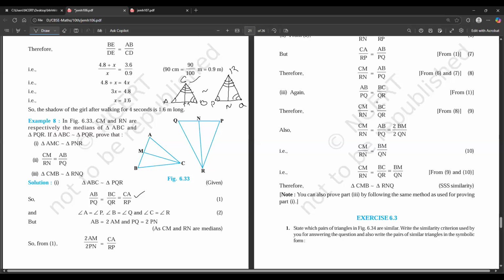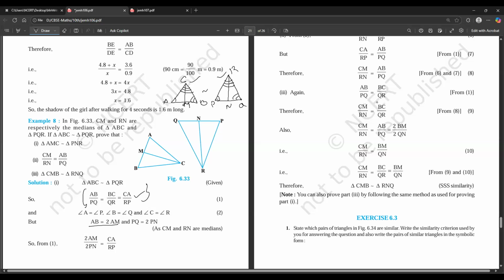These two triangles are similar. That is why we are writing this AB by PQ, right? From this, what we are saying is that AB is equal to 2 AM. Why are we saying AB is equal to 2 AM? Because CM is the median. Now this whole CM is the median, right?